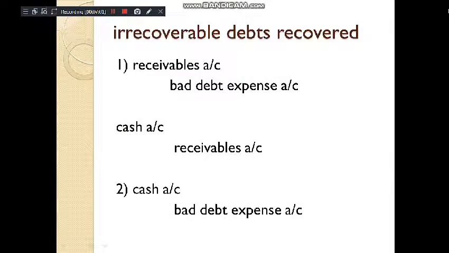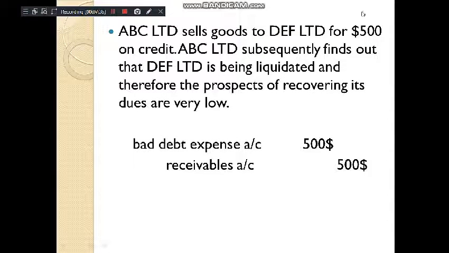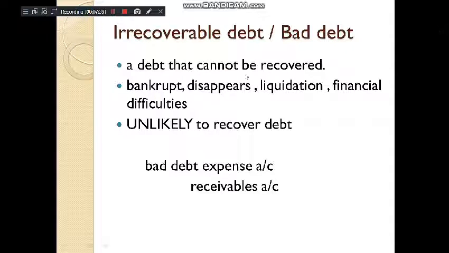After that, the scenario becomes like this. For example, we got information that our customer is having financial difficulties and will not be able to pay the amount, and we write off the amount. But what happens is that a few months later, the customer comes and says that he is willing to pay his debt again. Now he is able to pay his debt. So what we have to do is reverse the entry. What we did before was that we debited our bad debt expense and credited the receivables account.